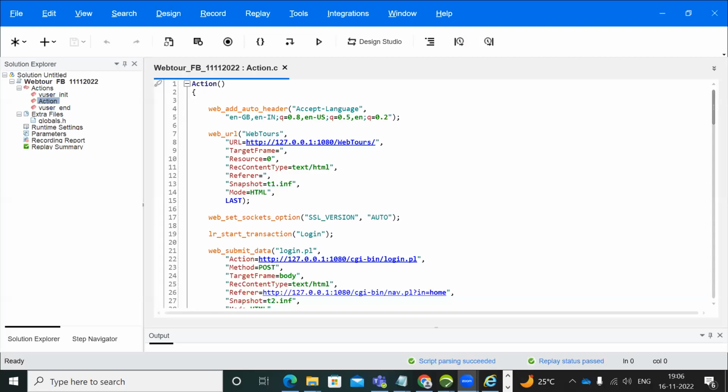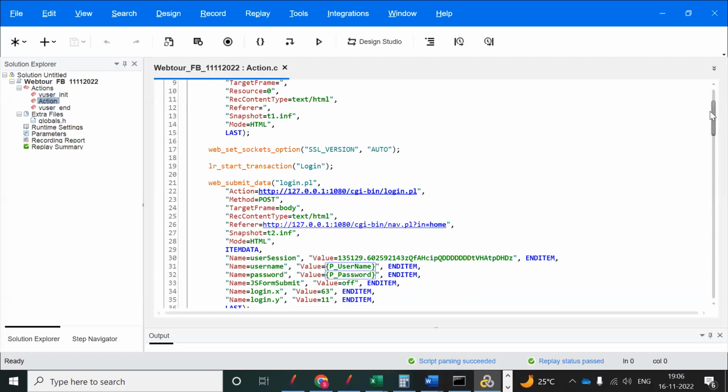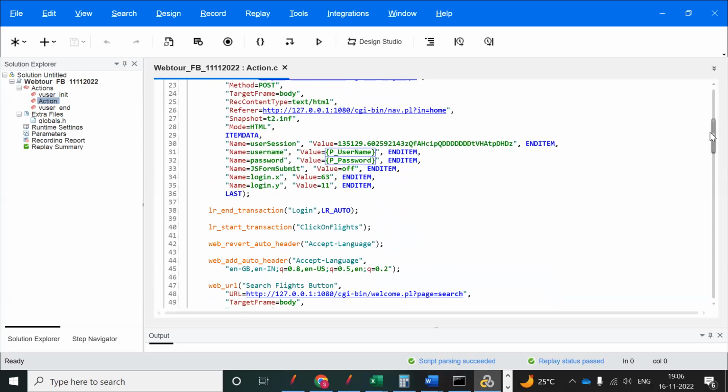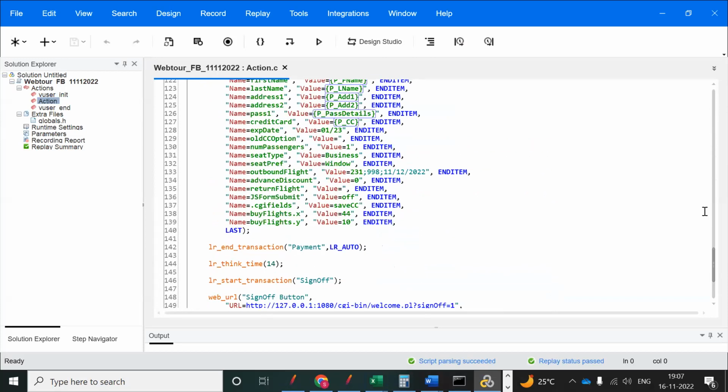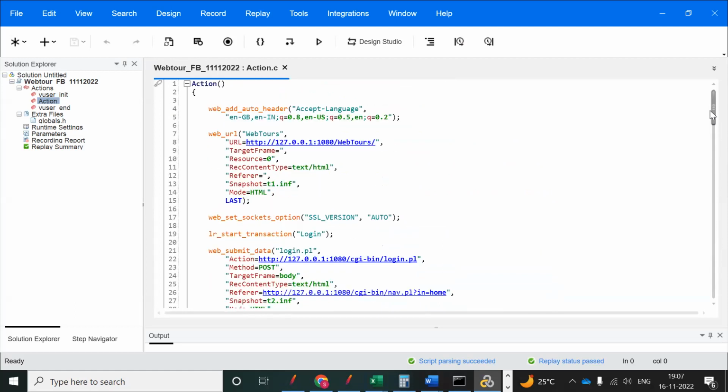So today we'll start a new concept. After successfully finishing parameterization, we can do one more scripting enhancement. That is what we call correlation. So what is correlation? It is nothing but the values that are generated from the server side. So we need to handle those values through correlation.